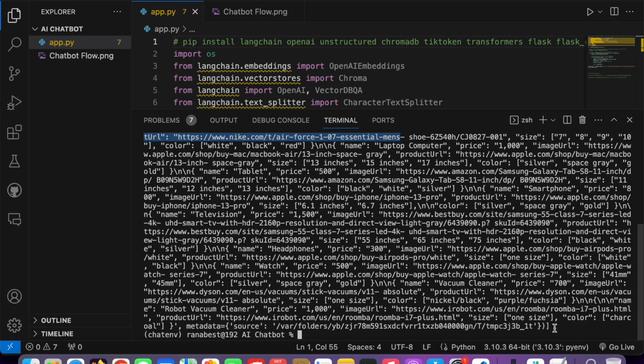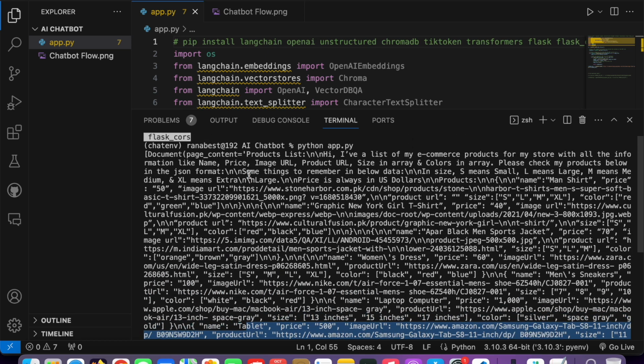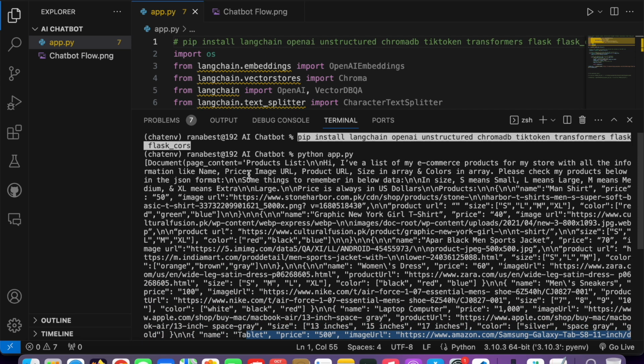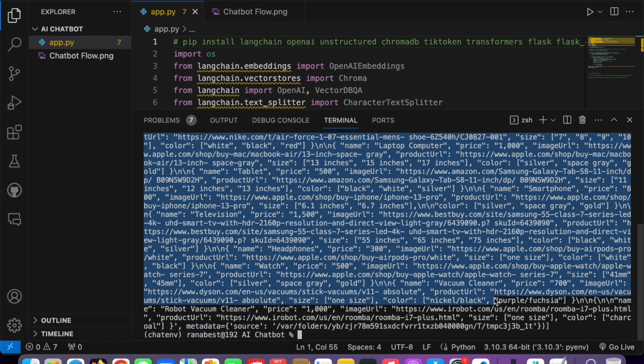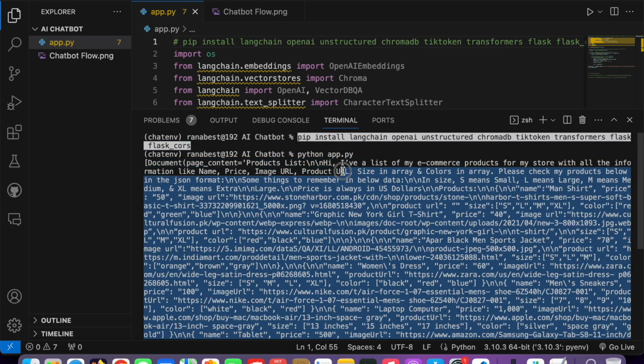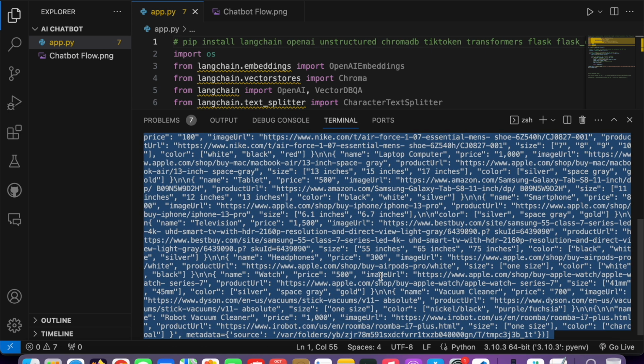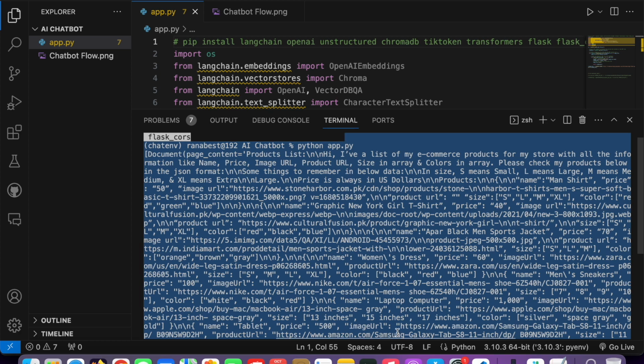So now we have our data. There is one solution to make this chatbot: just pass that whole data to ChatGPT directly and ask it a question like, do you have a smartphone? It will still give you an answer, but the problem is you cannot pass this complete data. It will really increase your tokens, and it will charge you a lot.